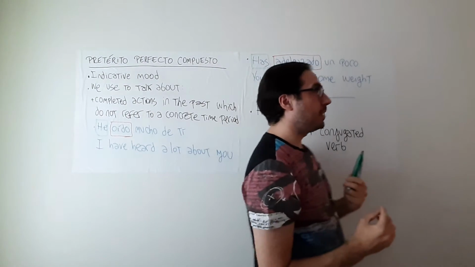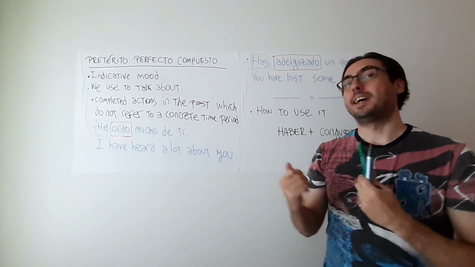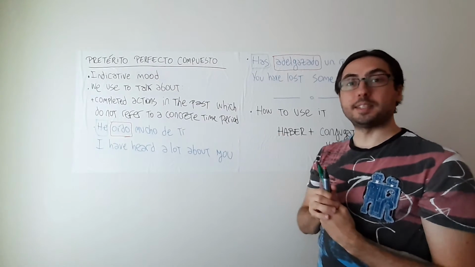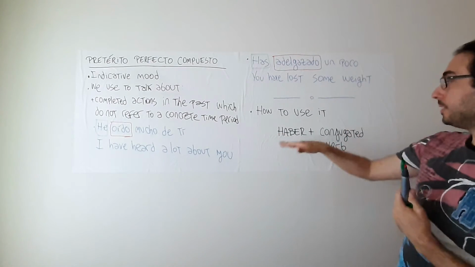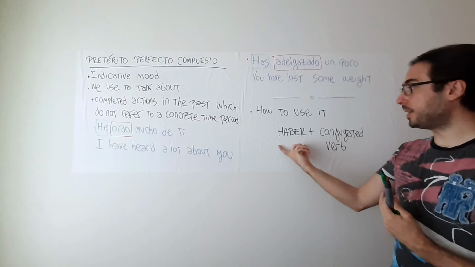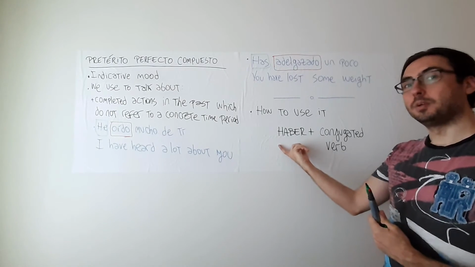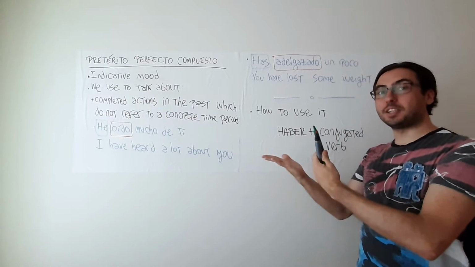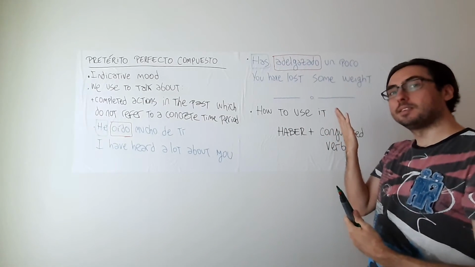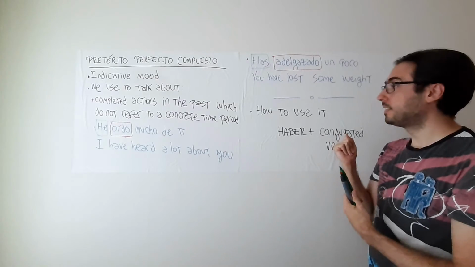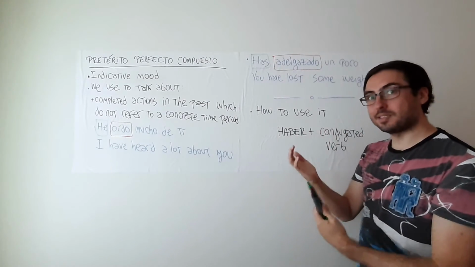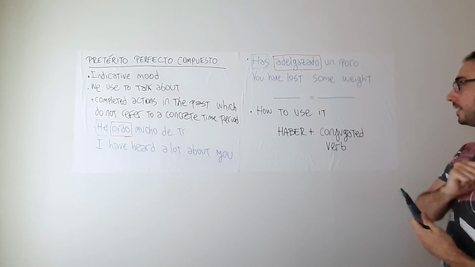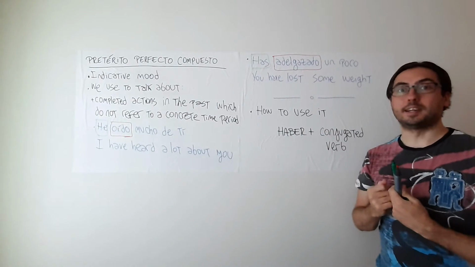So zooming out a little bit, we have these three categories, and it might be clearer now that when using this Pretérito Perfecto Compuesto, we have the following structure: a verb as an auxiliary verb, which is the indicator for us that we are talking about some completed action which has started in the past and is in a recent past, not very long ago, and then it's followed by the verb conjugated appropriately.